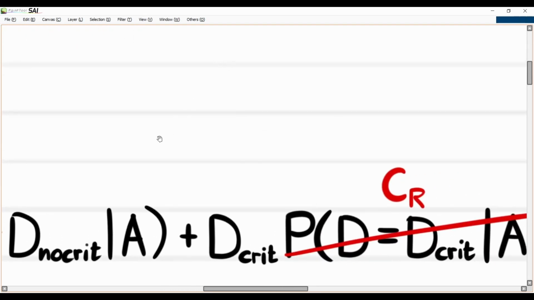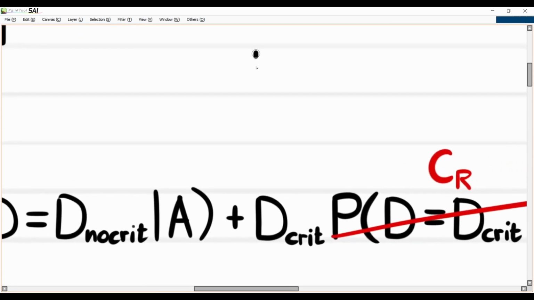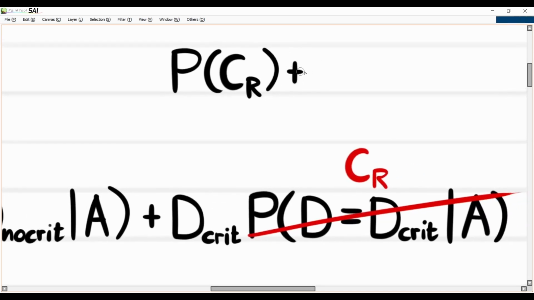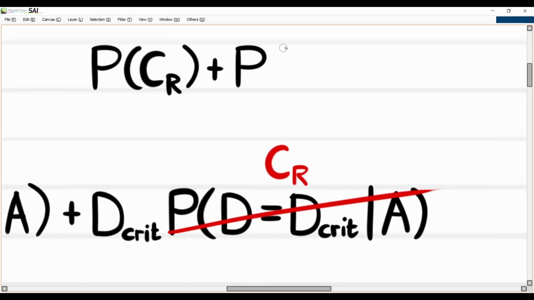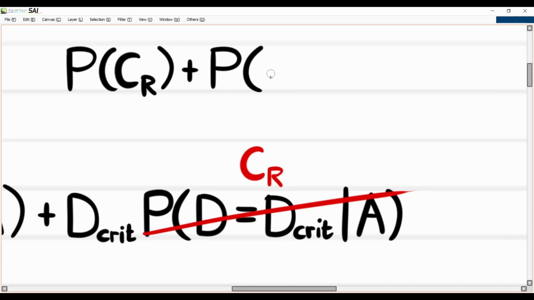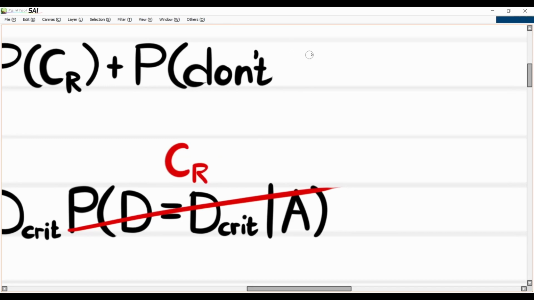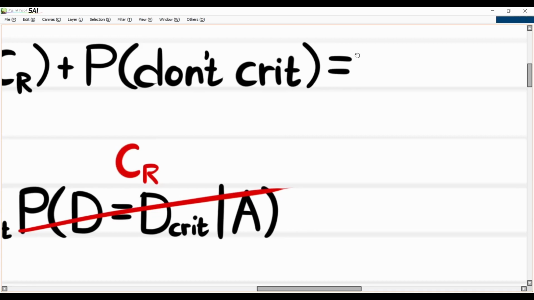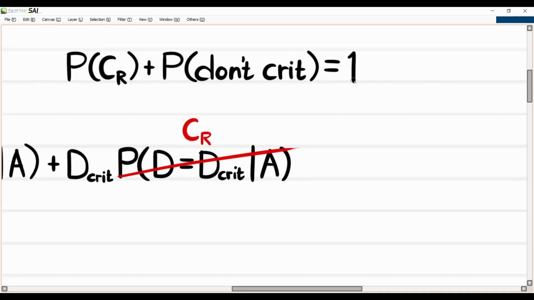Well, one thing about probabilities is that if we consider the probability that we do crit plus the probability that we don't crit, this must always equal 100%.